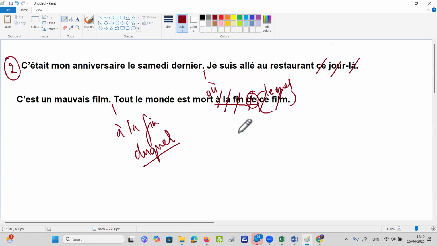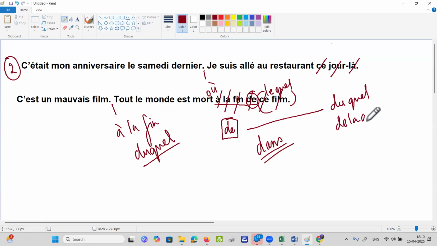So ma'am, when do we use "dont" then? No, D-O-N-T. We use dont when you have only de as a preposition and that's purely de. So your answer is either duquel or desquels, or desquelles.